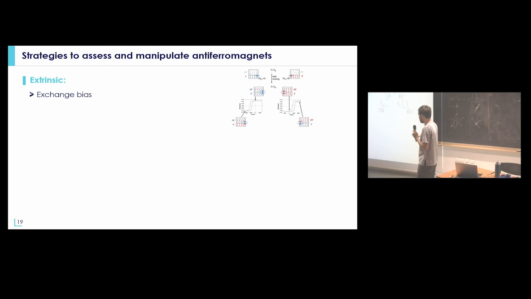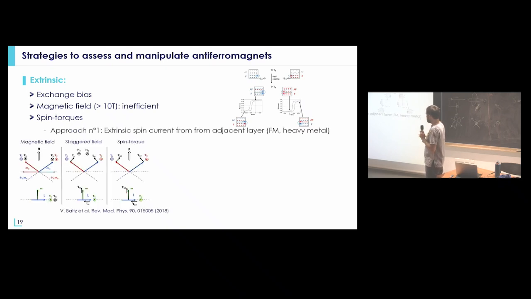But let's say it's not that convenient because you need a ferromagnet. The second approach is to apply a large magnetic field. Again, it's not so efficient. So what people thought about is, can we use spin torque, as we have been doing in ferromagnetic systems, in order to manipulate the magnetization dynamics in an antiferromagnet?